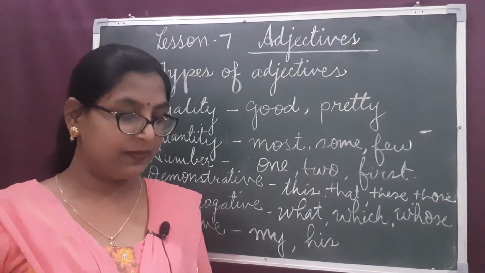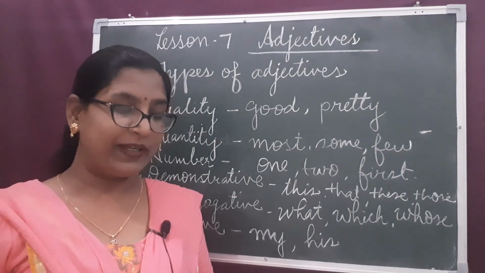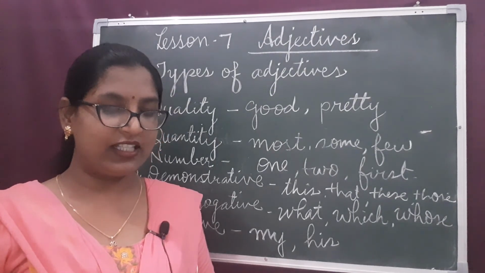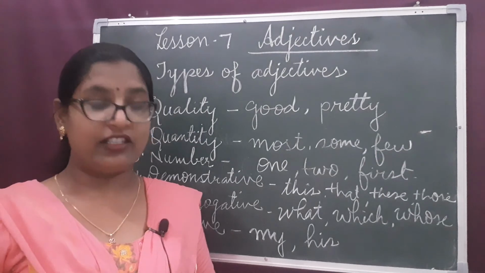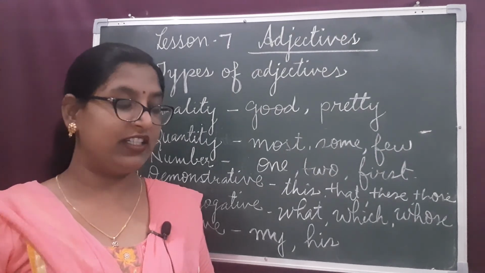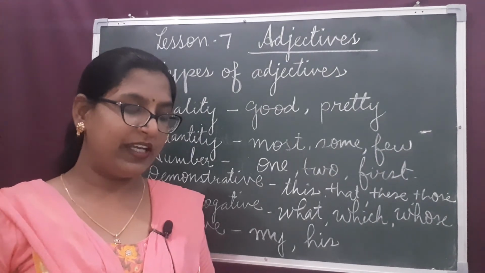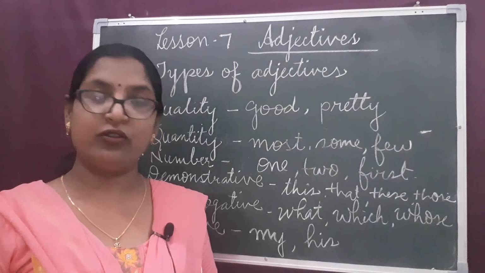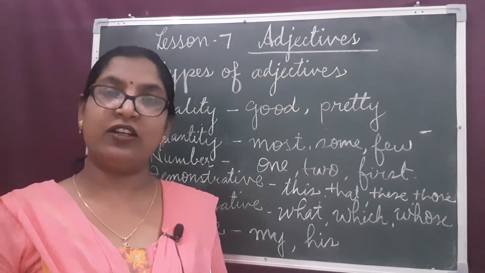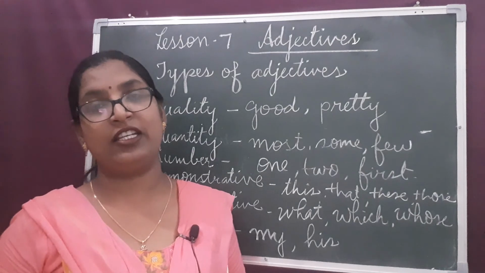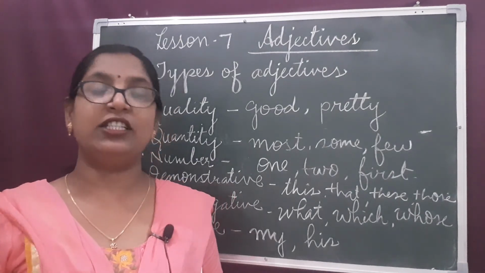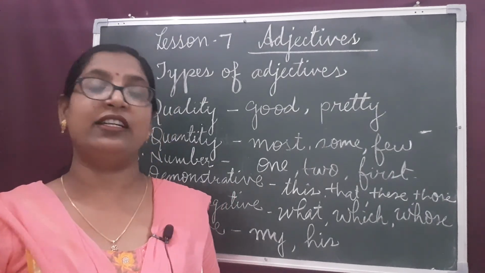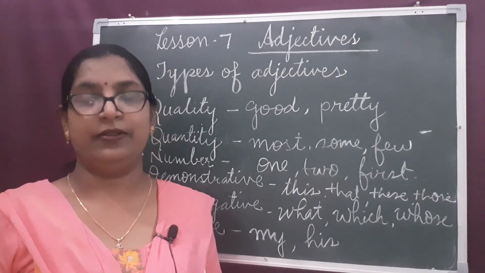Let's practice. Read the following passage and identify the adjectives of quality, adjectives of quantity and adjectives of number, and make a list of them. One has been done for you. Here a passage is given. Out of this passage you will be finding out the adjectives of quality, adjectives of quantity and adjectives of number.